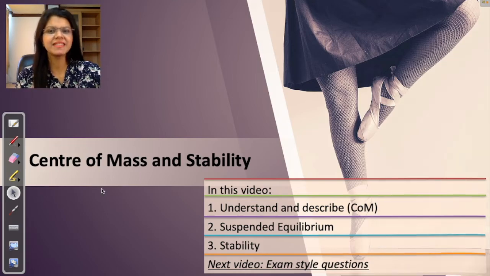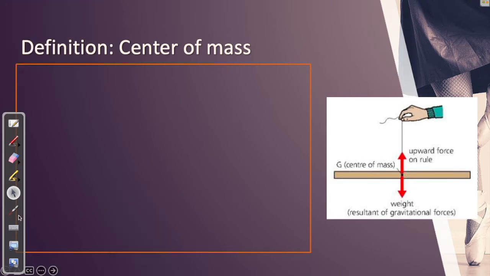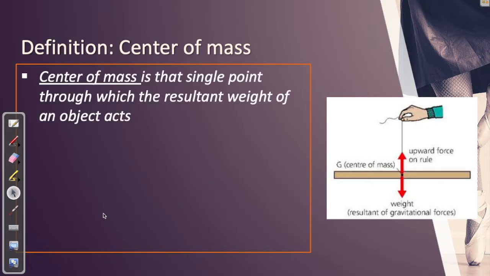So let us start with understanding what is the center of mass. Center of mass, the definition of it, many of you all know it already. One of the very easy topics of physics, as we all know, and one of the very fun topics, right? Center of mass is that single point through which the resultant weight of the object acts. If you look at this picture, you have a ruler. On a ruler as well, you can find one single point through which the entire weight is acting downwards. That one point is called your center of mass.